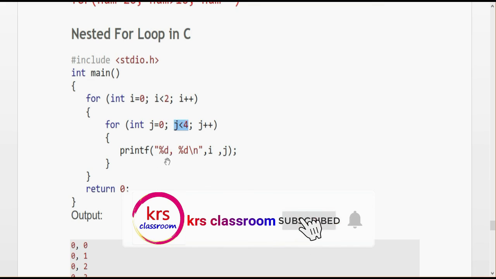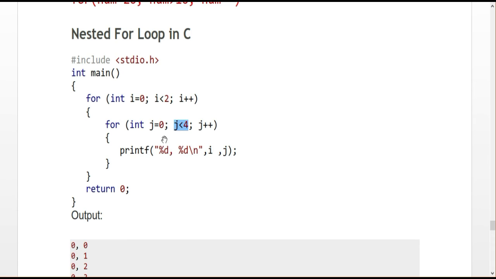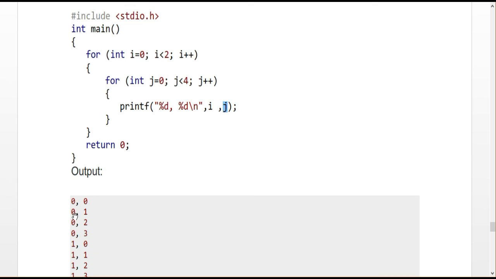So it goes to the j plus plus. The value of j is 1 now, 1 less than 4, yes, the condition is true. What is the i value now? Still 0, but the j value has changed to 1. So 0, 1. After that j plus plus, 0, 2. After that j plus plus, 0, 3. And after that 4. When the j value is 4, the condition is false. Then it goes to the corresponding incremental step, so the value of i is now 1.